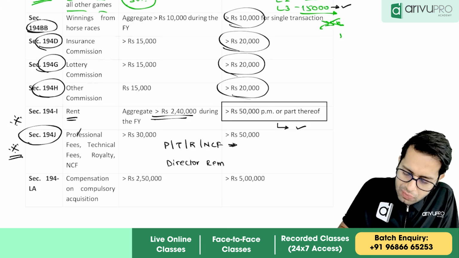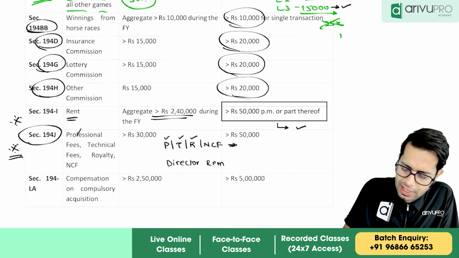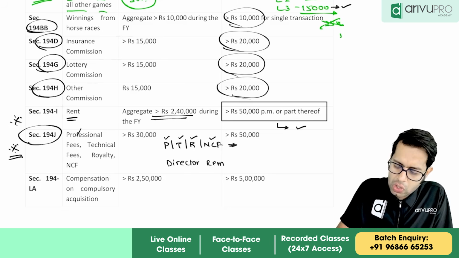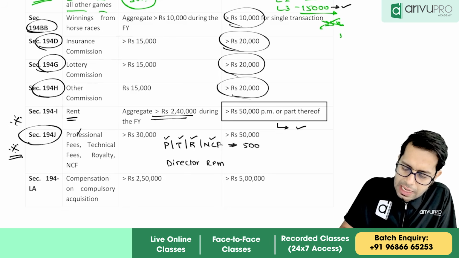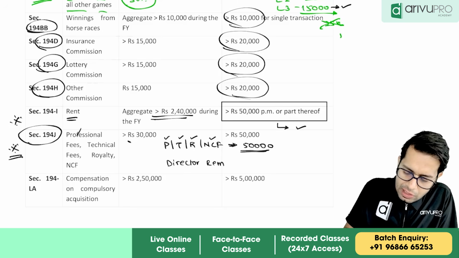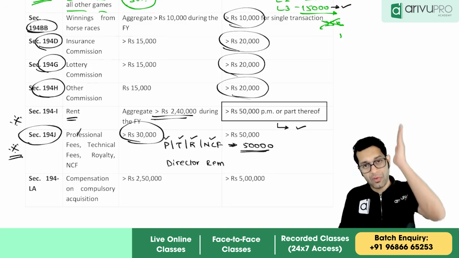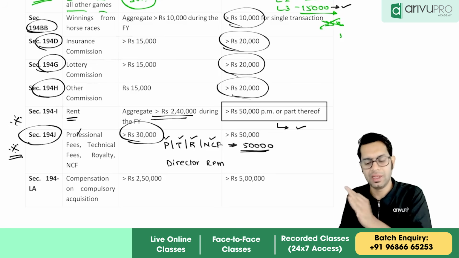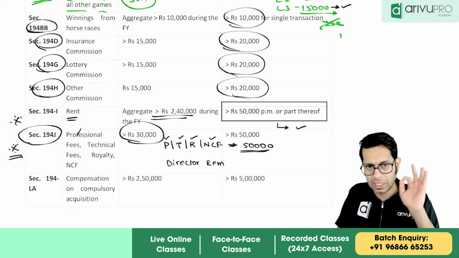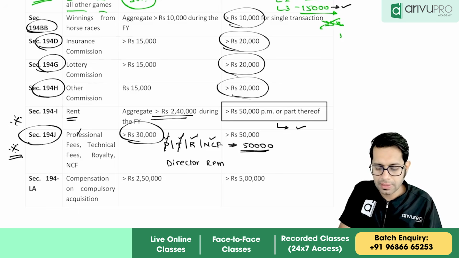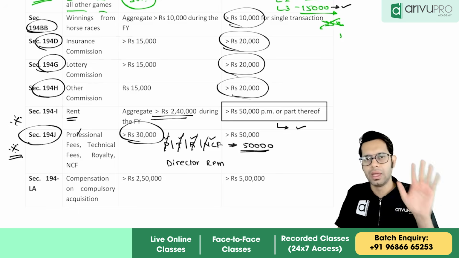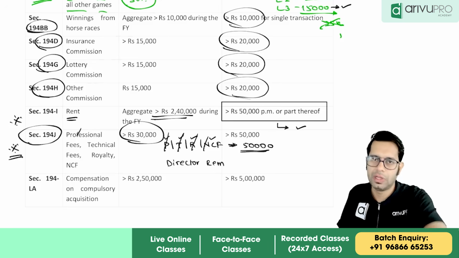Now for each of these, professional fee, technical fee, then royalties, non-competing fees, the limit is now increased to 50,000 from 30,000. So before, for individual, all the payments separately, for all the items separately, the limit was 30,000. Now also for all the items separately, the limit has been increased from 30,000 to 50,000 rupees.